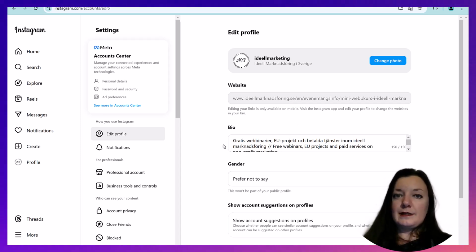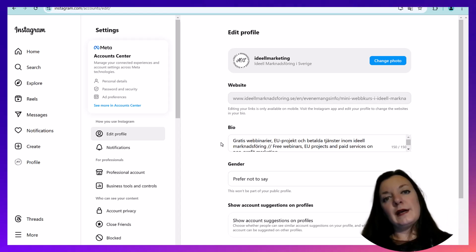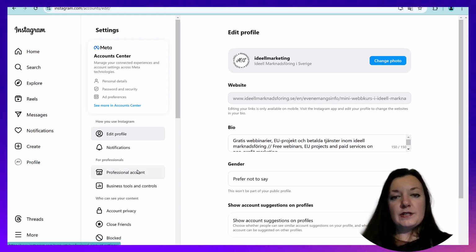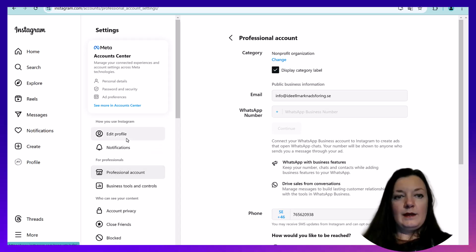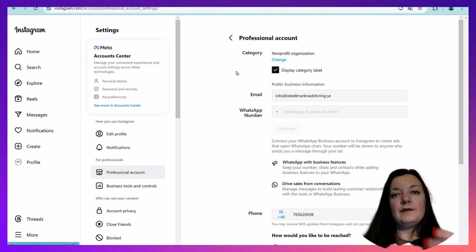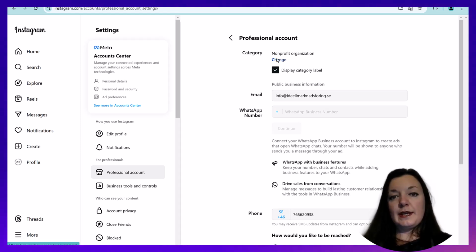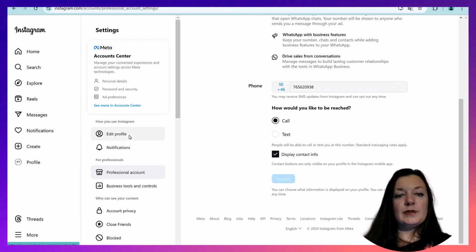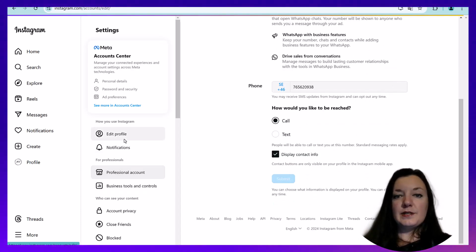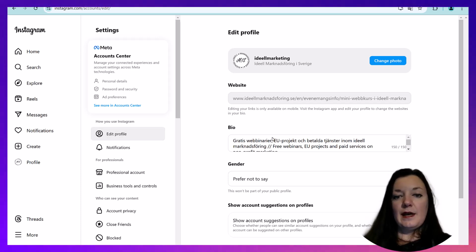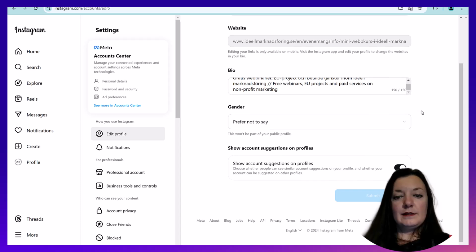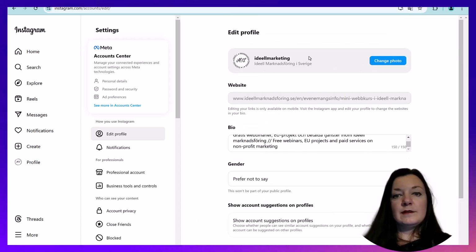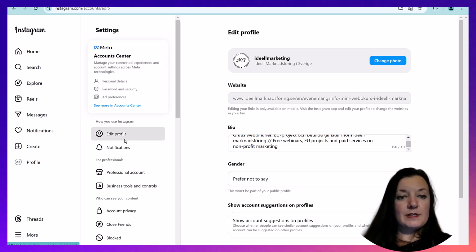When it comes to Instagram, you need to start by creating an individual profile. I'm not gonna do this right now, but I can just say that when you have a personal profile, you then can switch it to professional. And when you have a professional account, you can also change the category. You can pick a non-profit organization, but also you can provide additional information. You can have a website, you can have a description, and you can also choose the logo and everything.